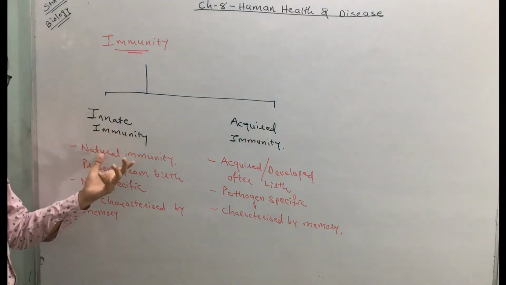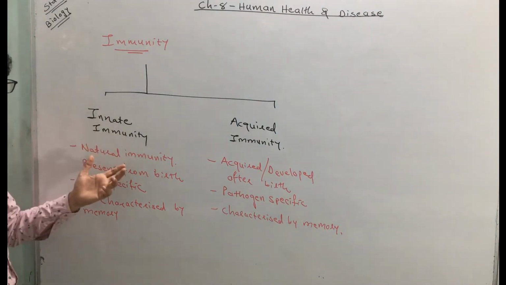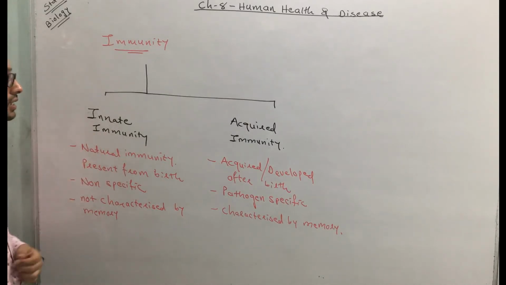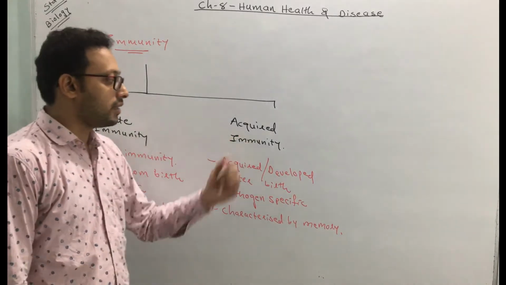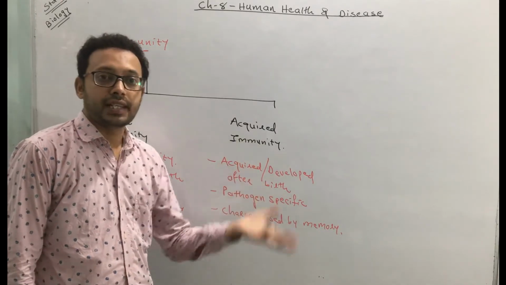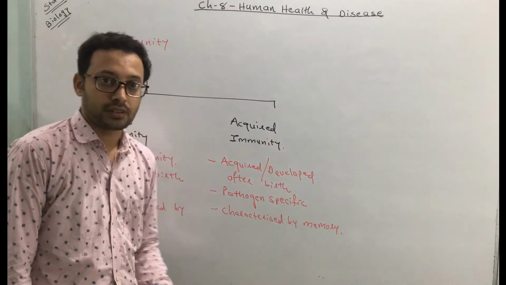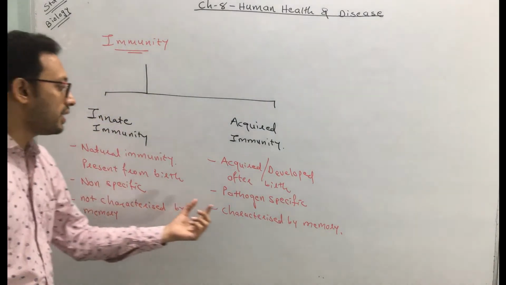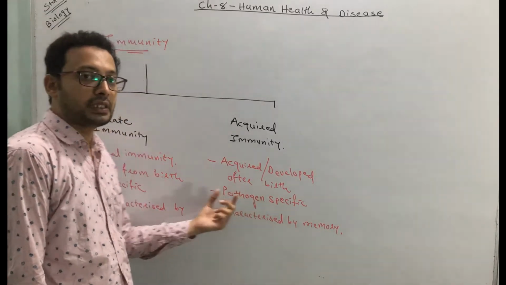Innate immunity is a natural immunity that is present by birth. From birth, the immunity that already exists is called innate immunity. The second one is acquired immunity. Acquired immunity means that it is developed or acquired after birth. Second, the innate immunity is non-specific, but the acquired immunity is pathogen specific.